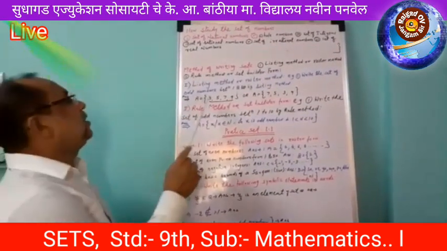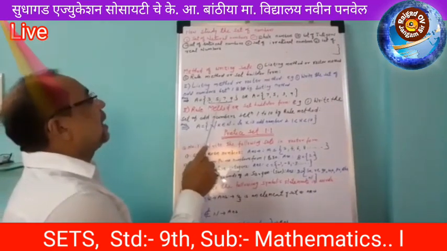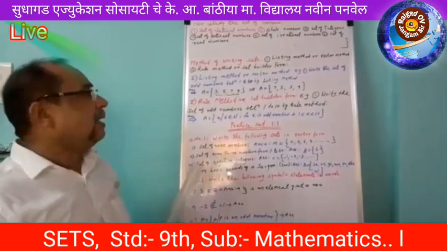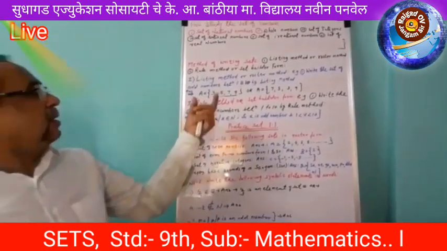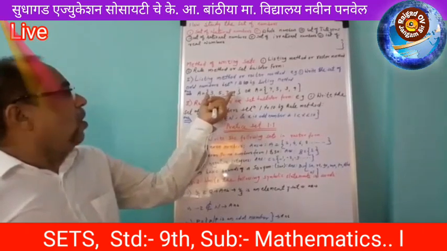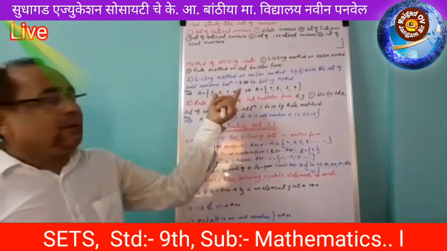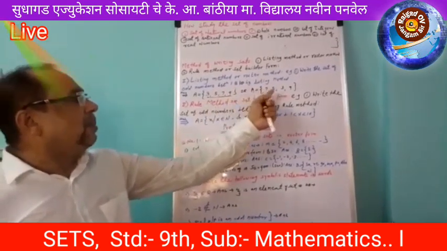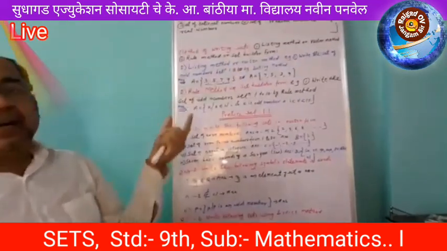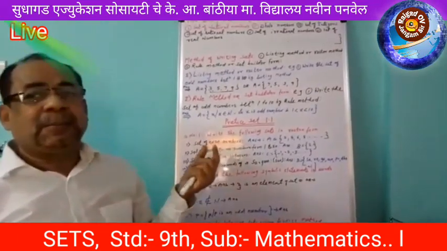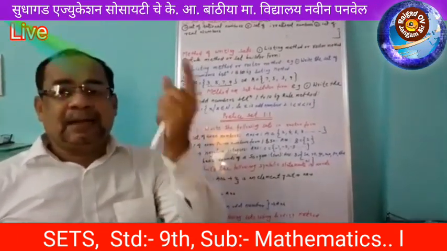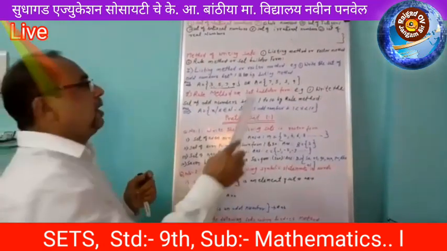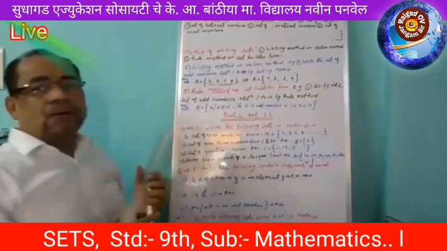For separation of the elements, write a comma between two members. And last, order is not important. You can write any order, see here 3, 5, 7, 9 and here 7, 5, 3, 9. Order is not compulsory, but you should write each and every element of the given set. That method is called the listing method or roster method.